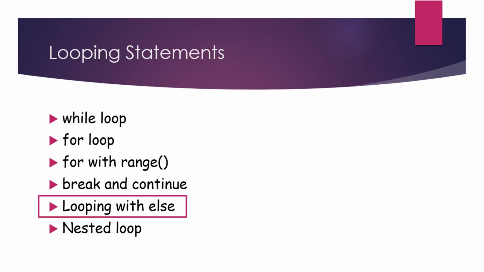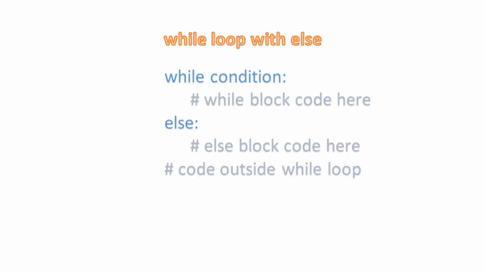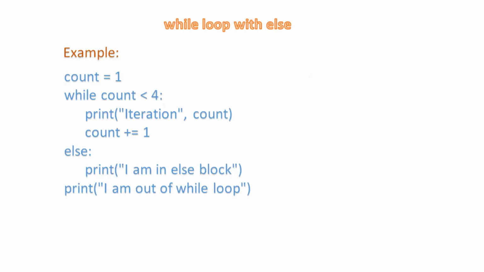Looping with else. In Python, we can use an else block with looping statements also, unlike other programming languages. The else block starts when looping ends. Let's see while loop with else. Similar to if-else conditional statements, a while loop executes the block until a condition is satisfied. When the condition becomes false, then the else block is executed. Let's see this with an example.